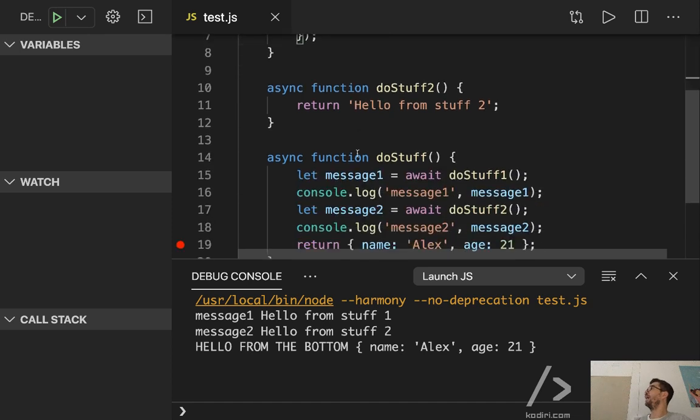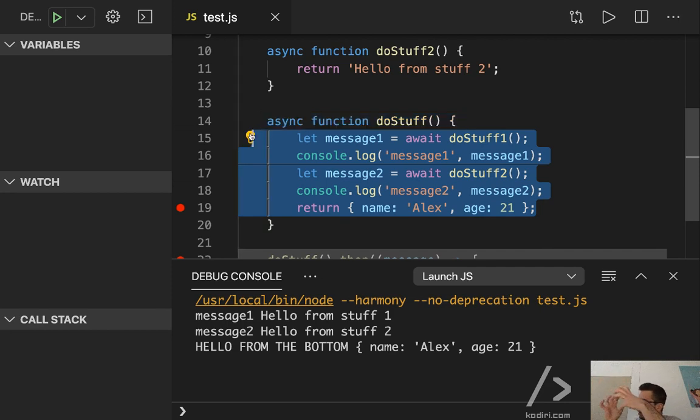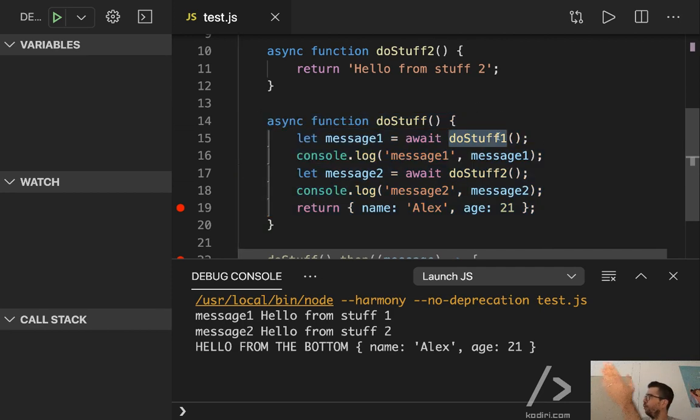So with async await, for the first time, we can force, this is a bit bold, it's not the way it works, but to keep the story simple, we can tell JavaScript to really wait until a function is over before moving on to the next line. Just remember, if you add the async prefix, the function returns a promise. Regardless of what you write here, it returns a promise. And if you want to use await, you should also have async. In other words, you can use async without await. That's a good example: there is async, but there is no await. But you cannot use await without async.